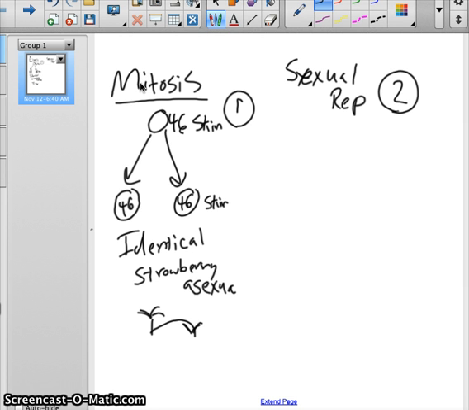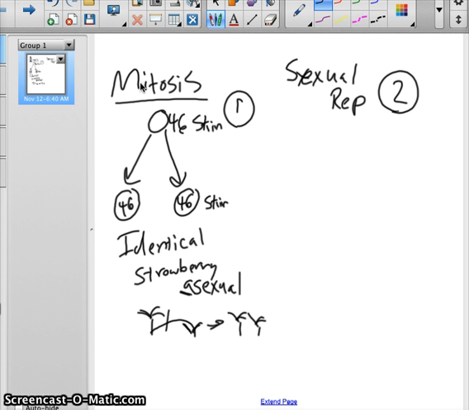There's that A again, and when you put A, that means without sex. So this was just done by mitosis. And then you can cut this, and you have two new plants. So you can grow strawberry plants by just having one, and you can grow a whole bunch of strawberry plants over time, because these will just keep producing those runners.